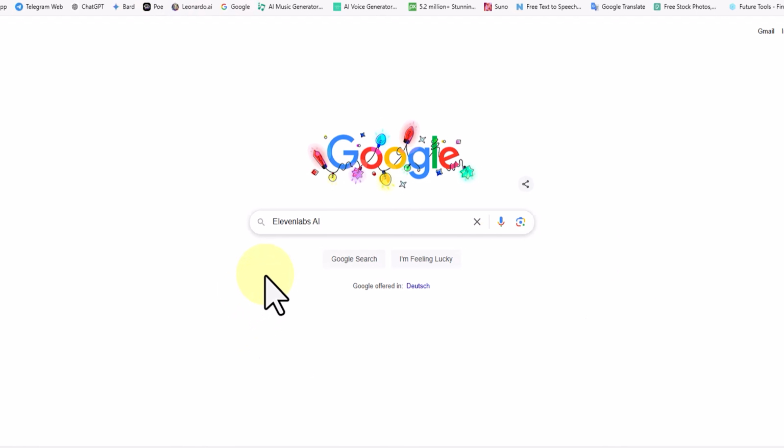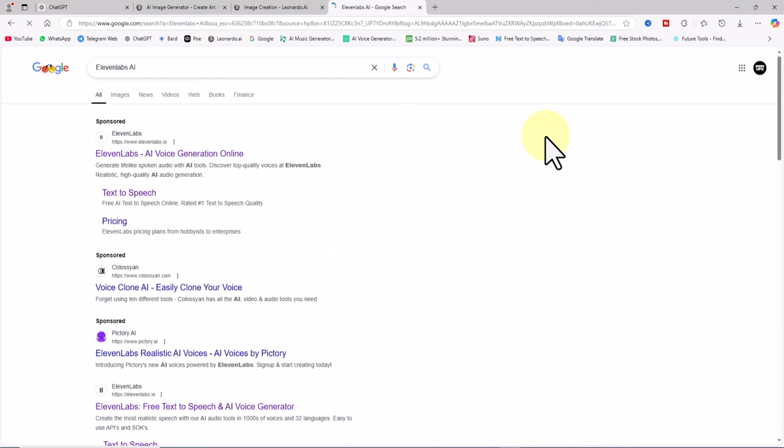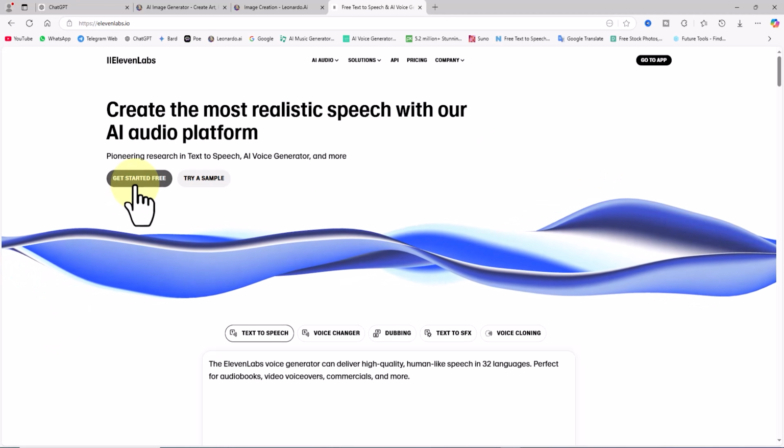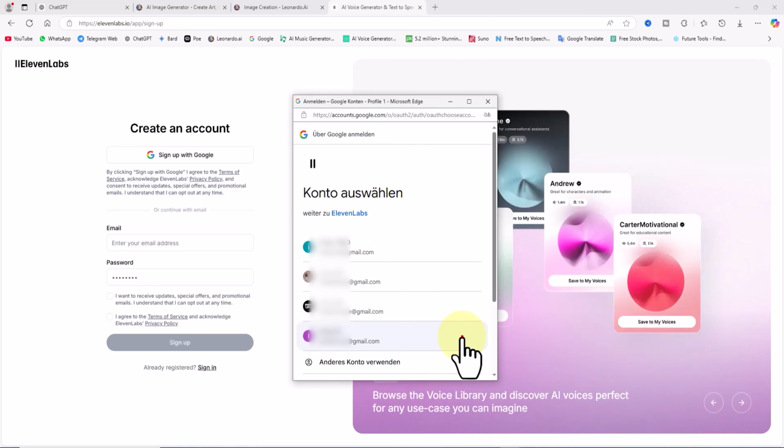Search for Elevenlabs AI on Google and visit their website. Elevenlabs AI offers a text-to-speech feature, allowing your text to be narrated by various voices. Creating an account on this website is free. You can sign up using an email address or through your Google account.